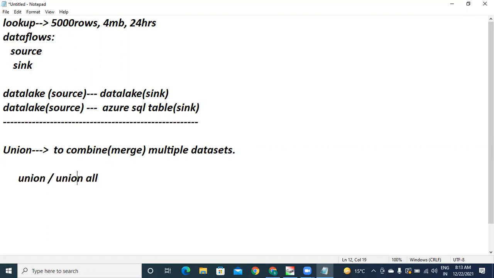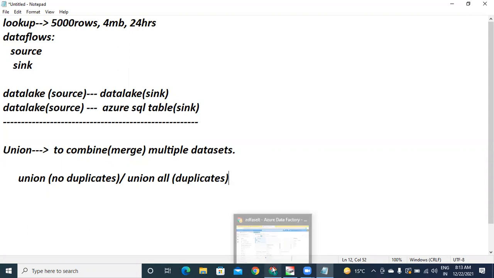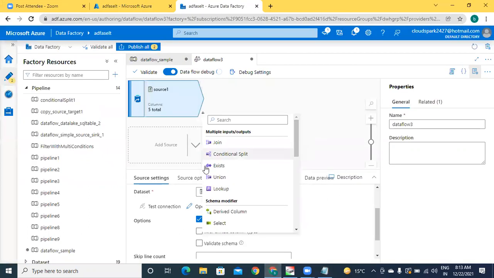Union means it does not allow duplicates, that means no duplicates. Whereas union all allows duplicates. So what is the working style? Just observe. What are the important parameters under this union? You just check it.